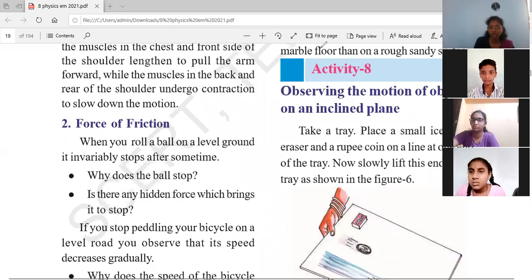Which object will move? Ice cube, rupee coin, or eraser? You can raise your hand if you know the answer.